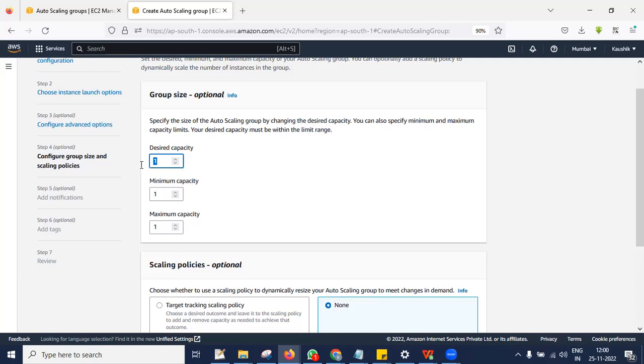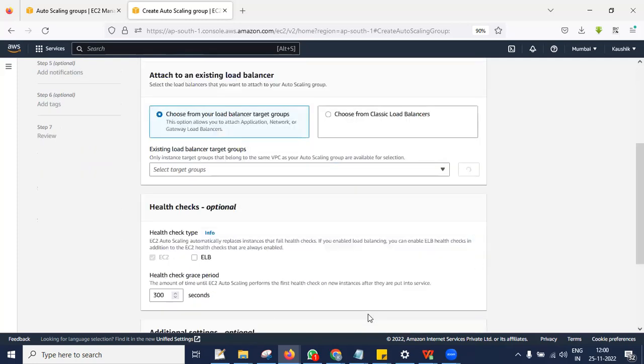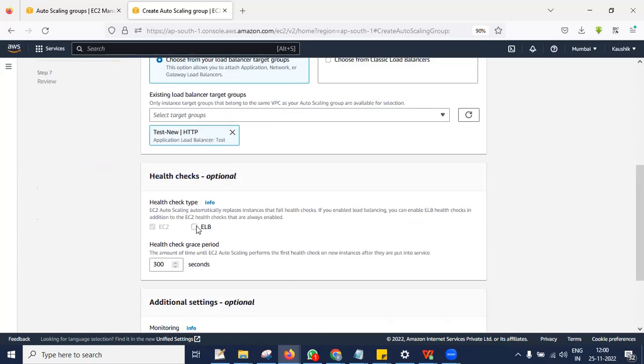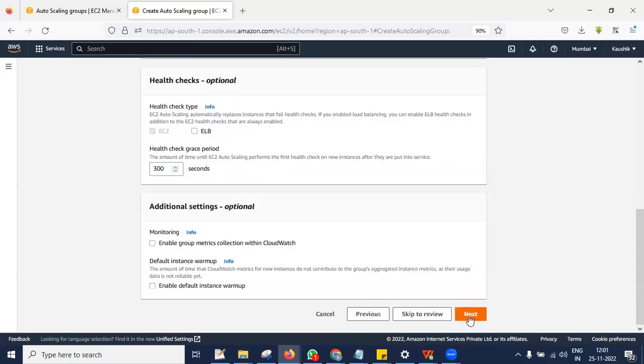I have a question. There was an option for an ELB there. Can you go up? Yeah, here, under health checks optional, you have EC2 and ELB. What does an ELB do there? No, EC2 means it will just check at the instance level. Just a minute, they have added this newly. Okay, if you enable load balancing, you can enable ELB health checks in addition to EC2 health checks that are always enabled. Got it. Okay. So you can just go with next.